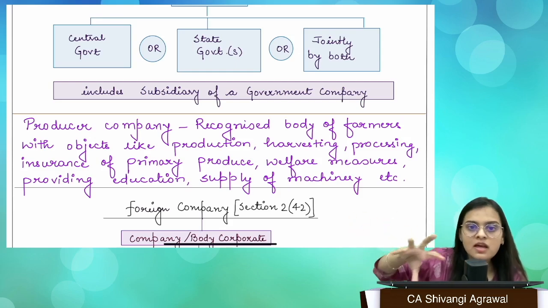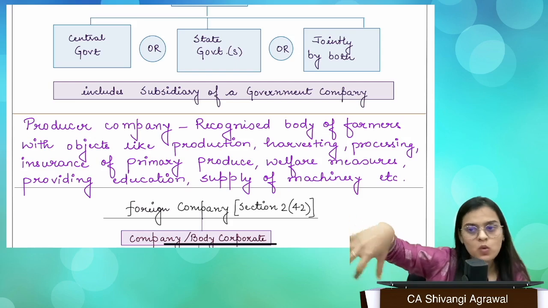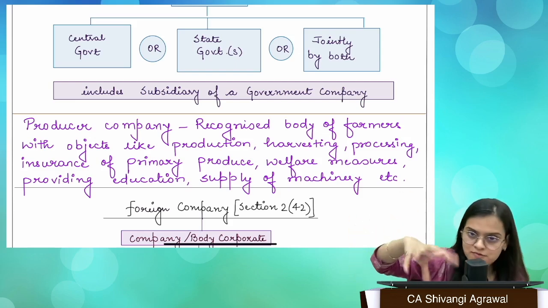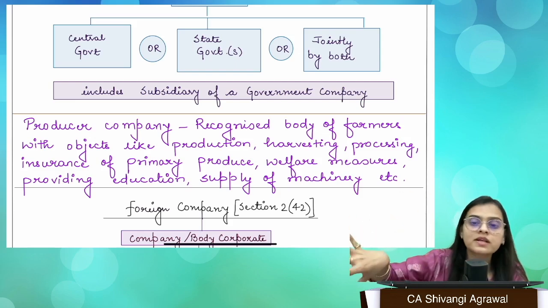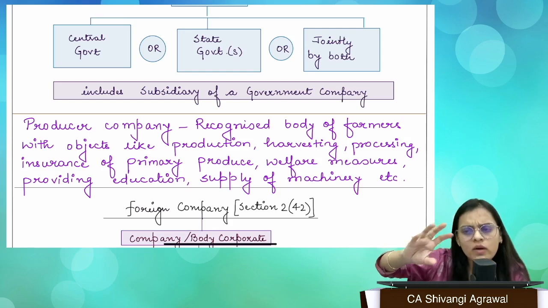They are producers, right? So when they come together, what is a company? It is a voluntary association of people with a common objective. So all the farmers have a common objective, all the agriculturists have a common objective, right? What is their aim?